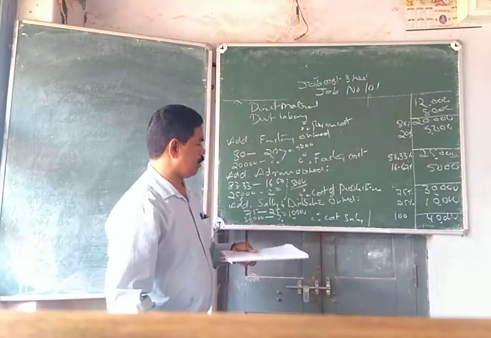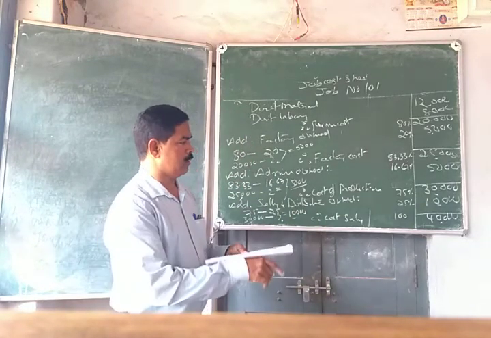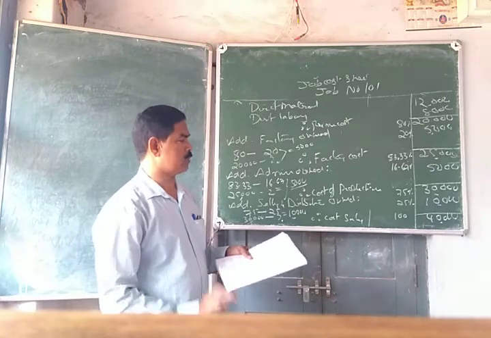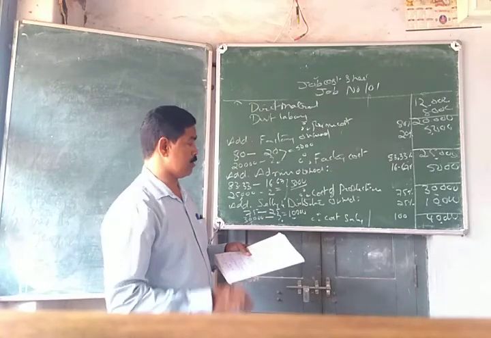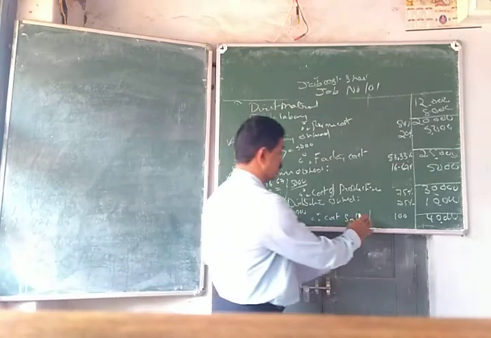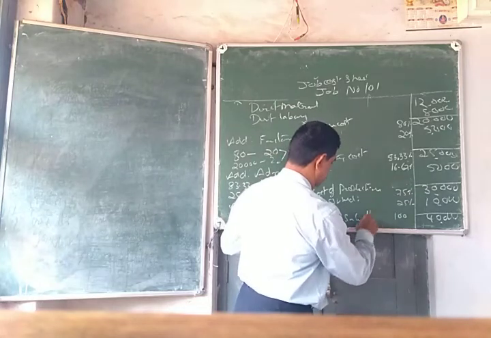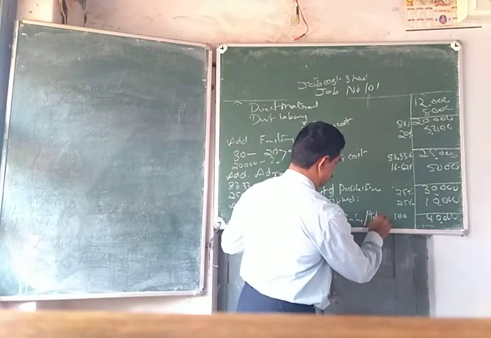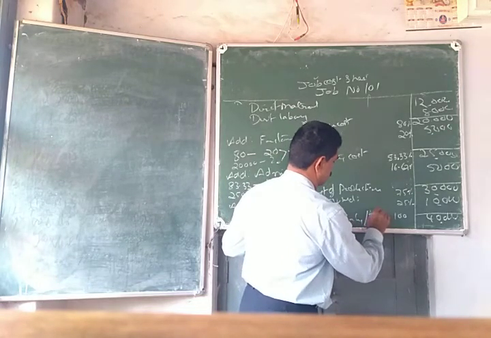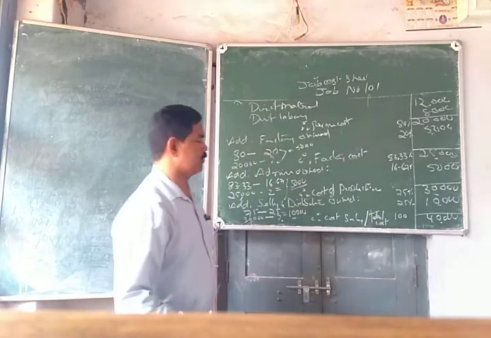So now our cost of sales is 40,000, or the total cost before the profit. Total cost is 40,000.